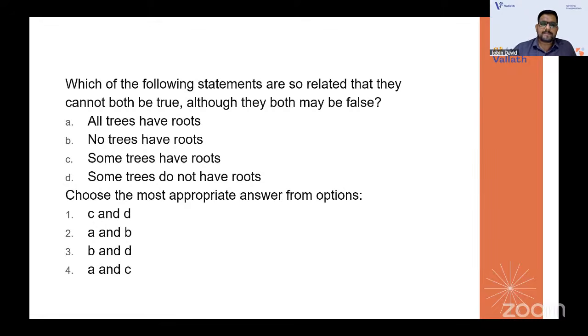Which of the following statements are so related that they cannot both be true, although they both may be false? They cannot both be true means it is statements with the contraries. That means A and E are the pairs. A and E are the pairs. So where we have what is that? A and E, right? Because this is an A-type statement, and this is an E-type statement. So these are the contrary pairs, where they both cannot be true at the same time, but they can both be false. That is the rule.